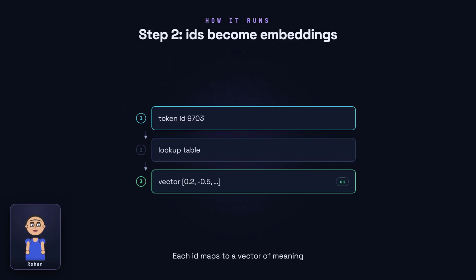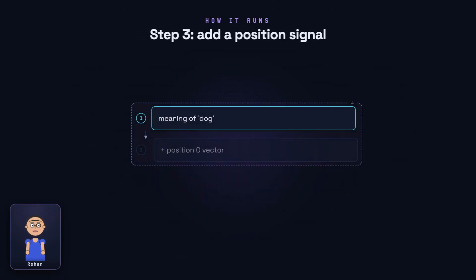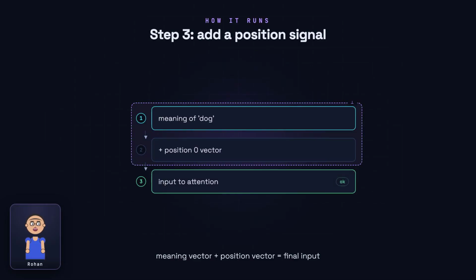Position is still missing. Here's the classic idea. We create a second vector that depends only on the slot, position 0, position 1, position 2, and we add it to the meaning vector. Now dog at position 0 is a slightly different vector than dog at position 2. The place card is baked right into the numbers attention sees.